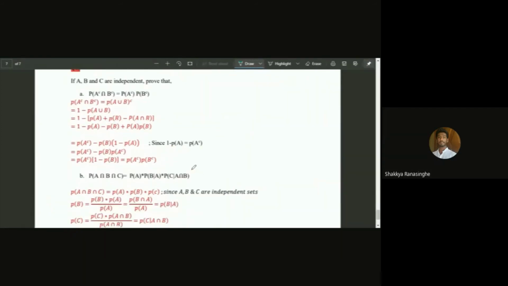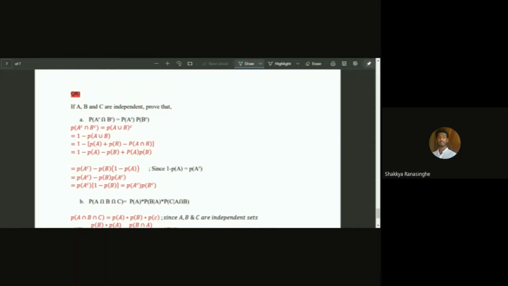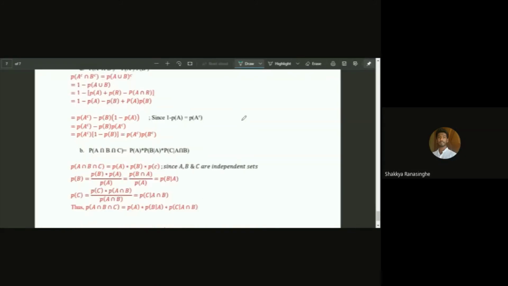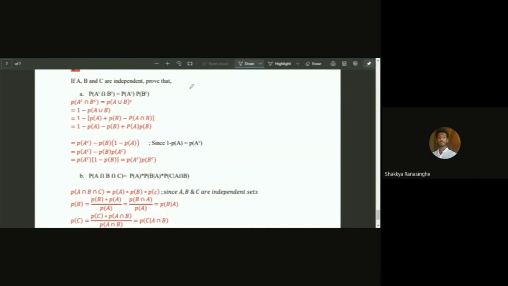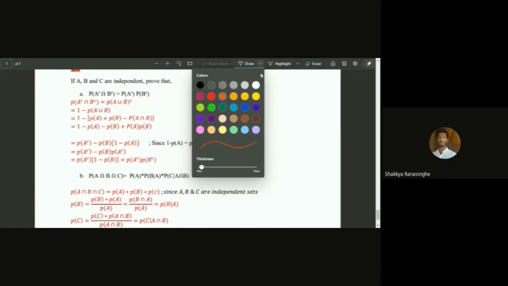And the final question, the eighth one. If A, B, and C are independent, prove part A: the intersection of the complementary of A and the complementary of B is equal to the product of the probabilities of the complementary of A and the complementary of B. I think there are some additive and multiplicative laws in probability, and De Morgan's law and some theorems such as those. Those will be helpful in tackling these kinds of questions.